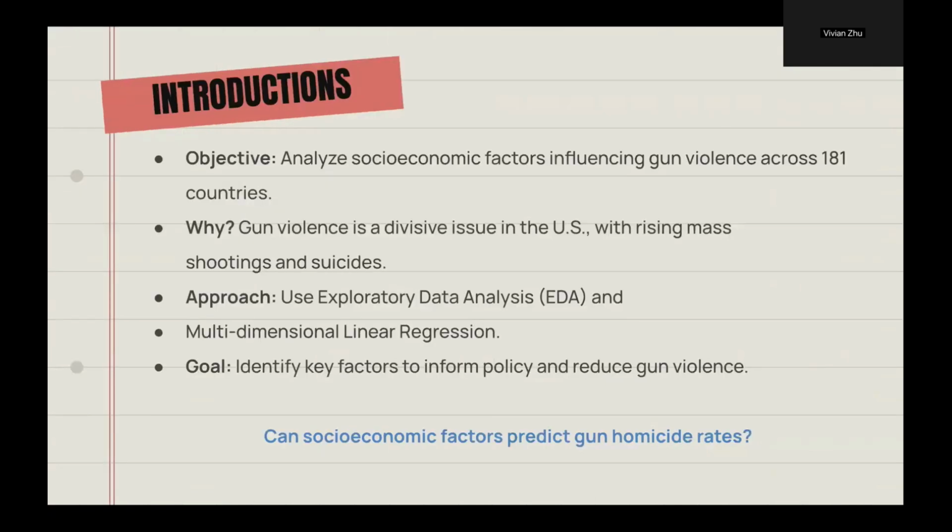Gun violence remains a pressing issue, particularly in the US, where mass shootings and suicides are on the rise and on the news. Today, I'll present a data-driven study analyzing socioeconomic factors influencing gun homicide rates across 181 countries. By leveraging p-values and using a multiple logistic regression model to pinpoint the most impactful factors, my goal is to inform targeted policies to reduce gun violence.